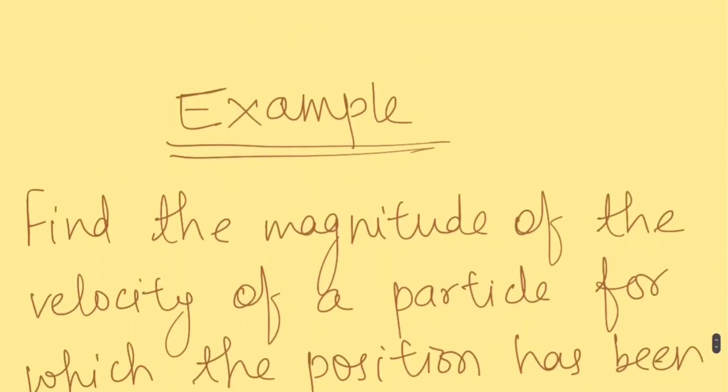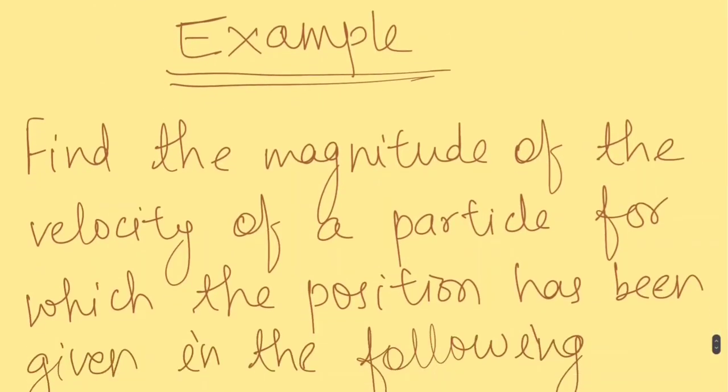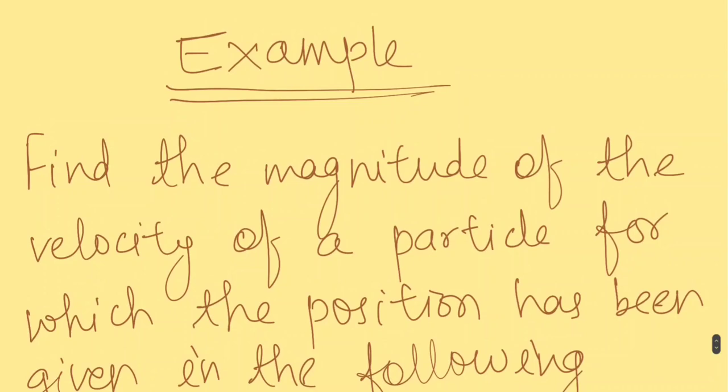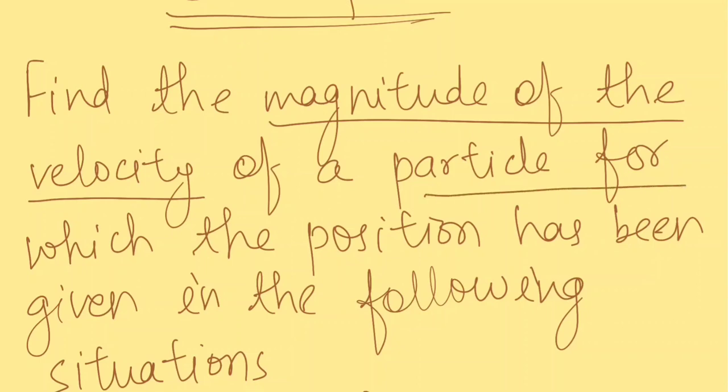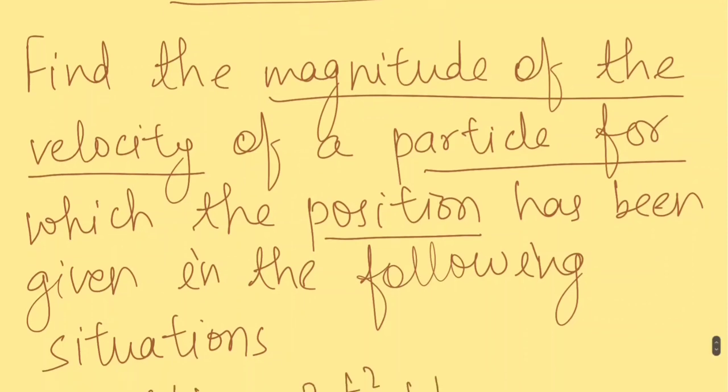Now we have discussed all of these things. Let us try to solve one example quickly. The question is: find the magnitude of the velocity of a particle for which the position has been given in the following situations.